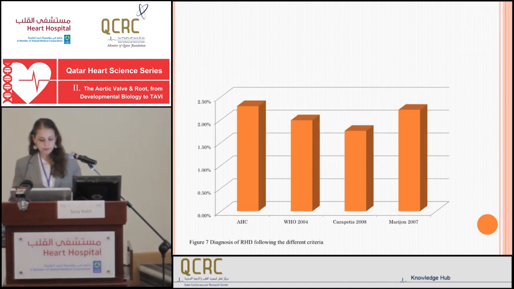If we compare the criteria used in earlier studies, we can see that the Aswan Heart Center criteria, which is the one we developed, which is a combination of 1 functional and 1 structural affection of the valve, leads to a higher prevalence or a higher diagnostic rate for rheumatic heart disease. This is followed by the WHO, and it is much comparable to the Marjan. The carapatus misses all the trivial affection of the valves, which could be a sign of early rheumatic heart disease, and which could point to the children that still can benefit from penicillin prophylaxis.